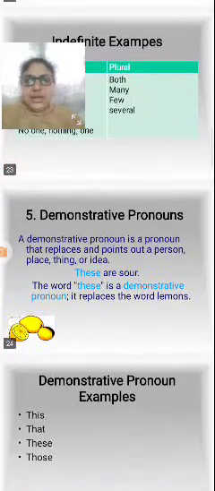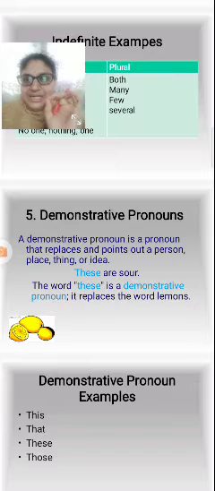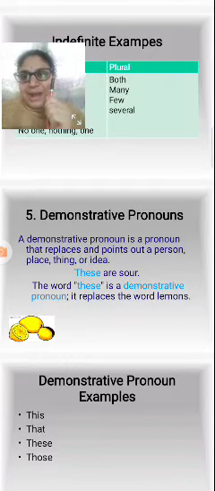The fifth one is the demonstrative pronoun. A demonstrative pronoun replaces and points out particular persons, places, or things. This is a black pen.